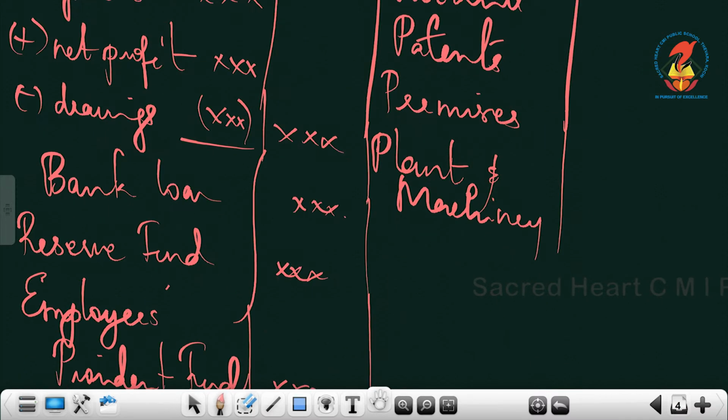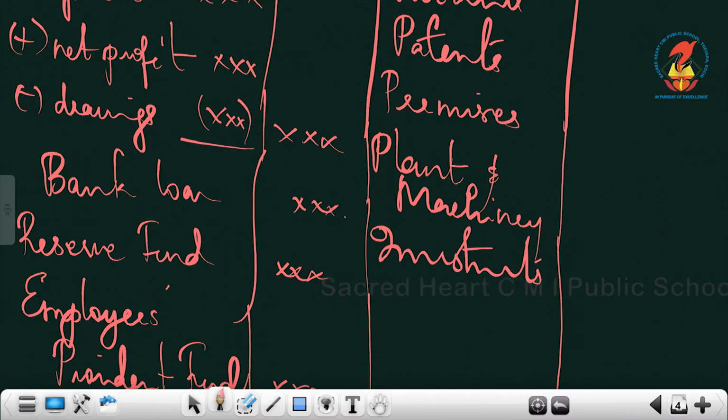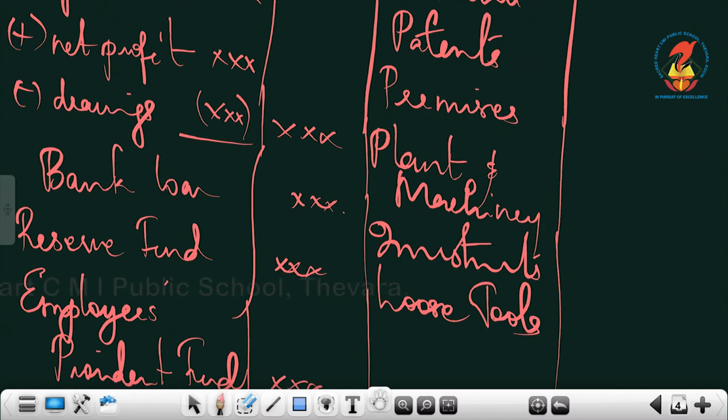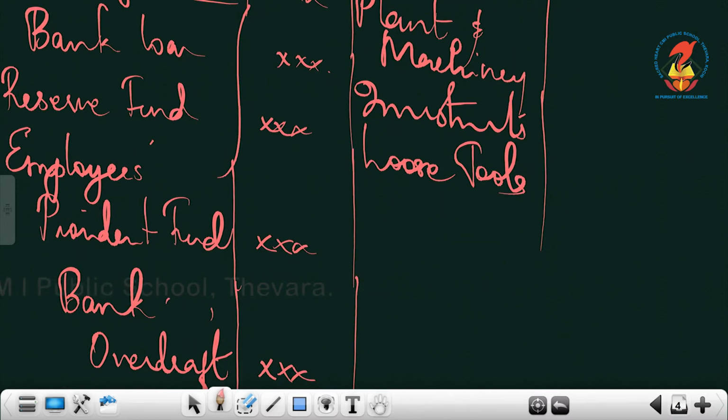Then all kinds of current assets also we'll write, that is investments, loose tools, again a fixed asset, the tools and equipment.